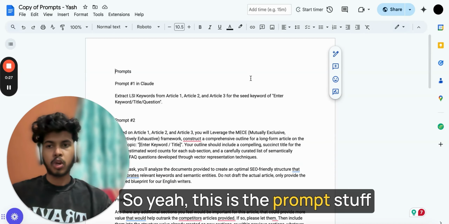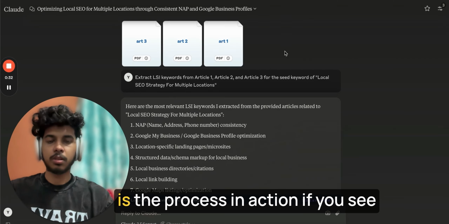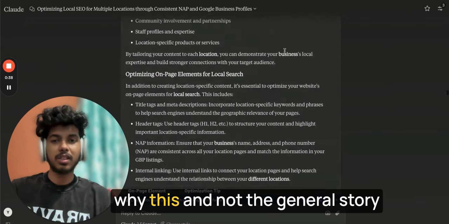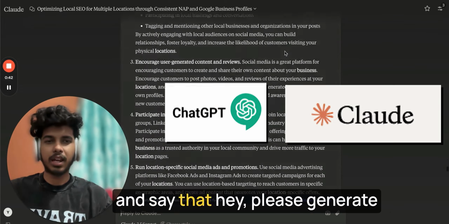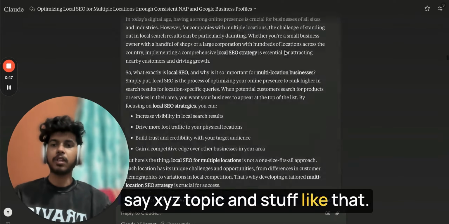So this is the prompt stuff that I was talking about. This is the exact process that I use, and here is the process in action, if you see. And we will be talking about why this and not the general story. Why not just go on ChatGPT or Claude and say, hey, please generate me an article on, let's say, XYZ topic and stuff like that? We'll be talking about that.